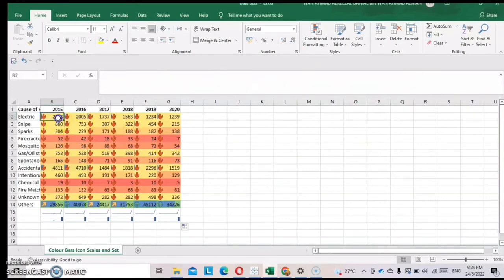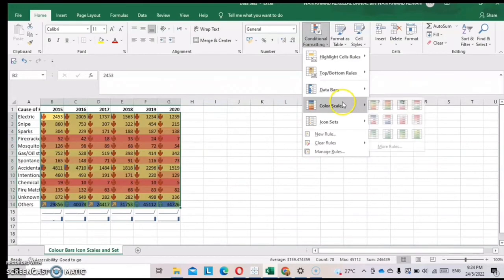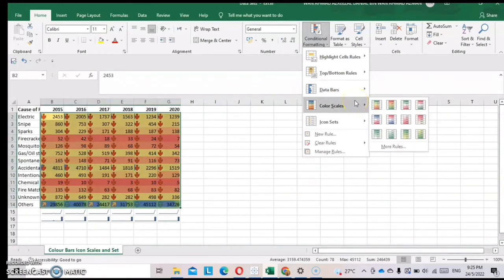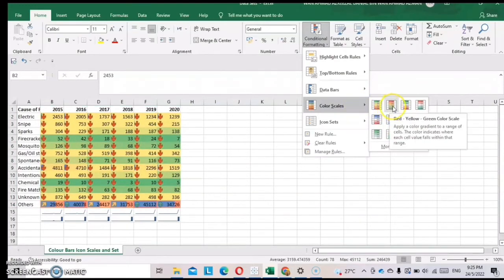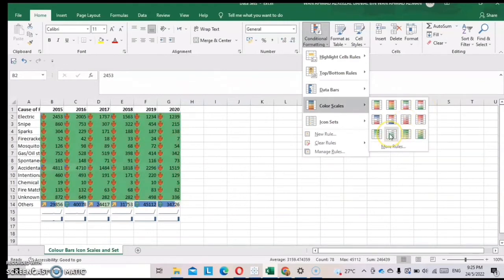you just highlight all the data like this, and then go to Home, go to Conditional Formatting, go to Data Bars, and you can see the data bars, color scales, and icon sets. So the first one, you choose any type of data bar you want. Second, if you want to make the data more interesting, you can choose any type of color scale. For example, green color scale, red color scale, and so on.